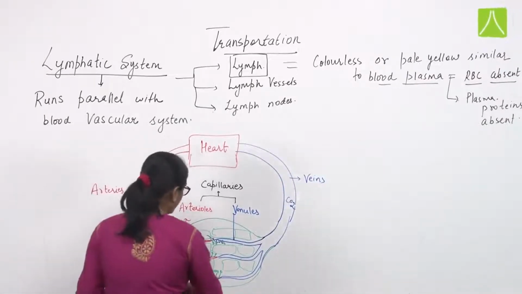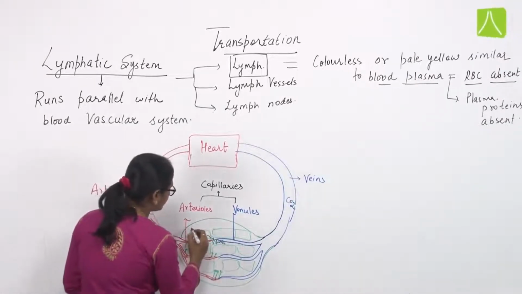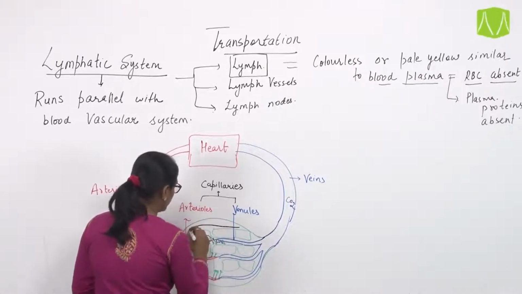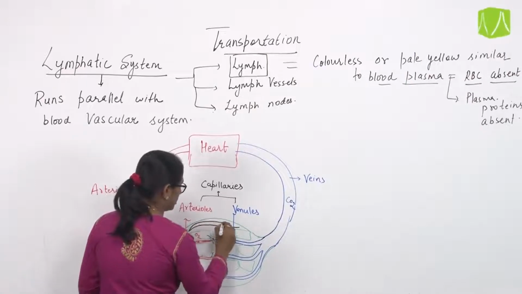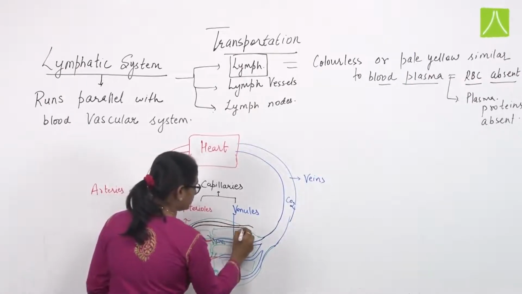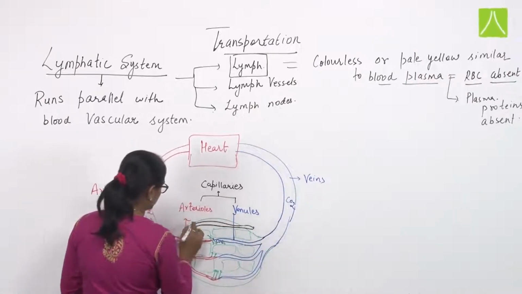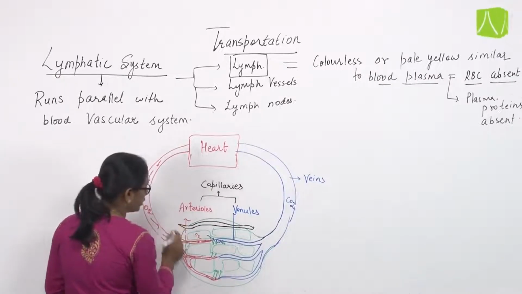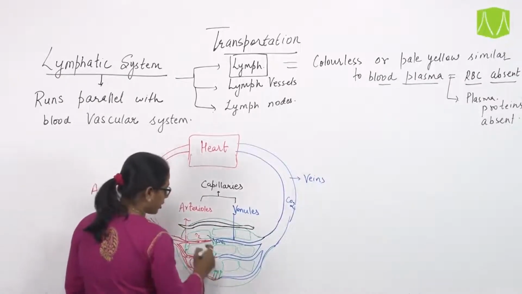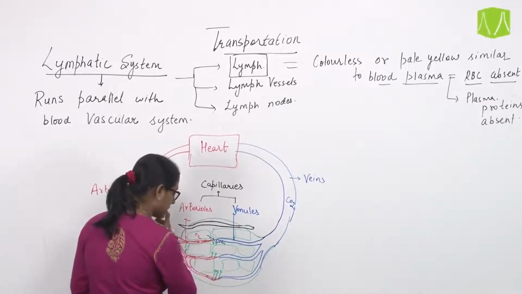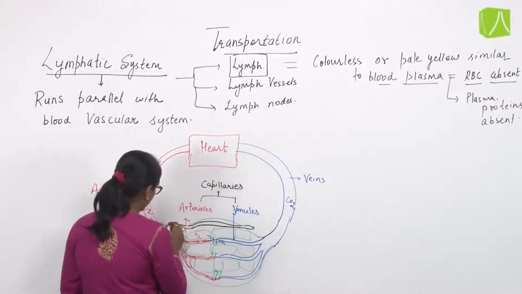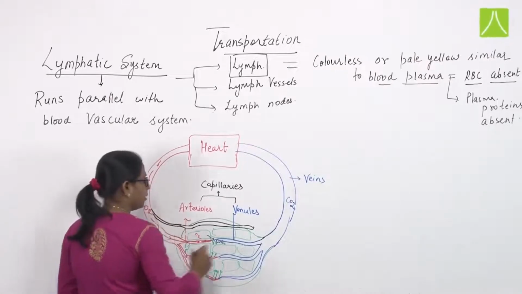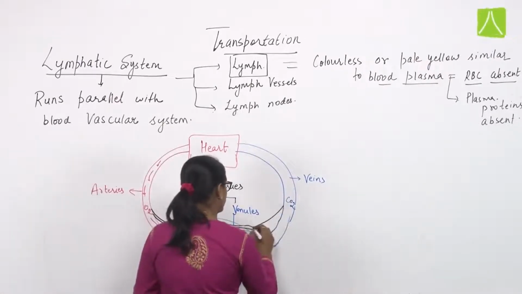So you can say here another capillary, or another tube, runs along with these capillaries or along with the blood vessels, and these vessels actually get mixed with the arterioles and the veins.